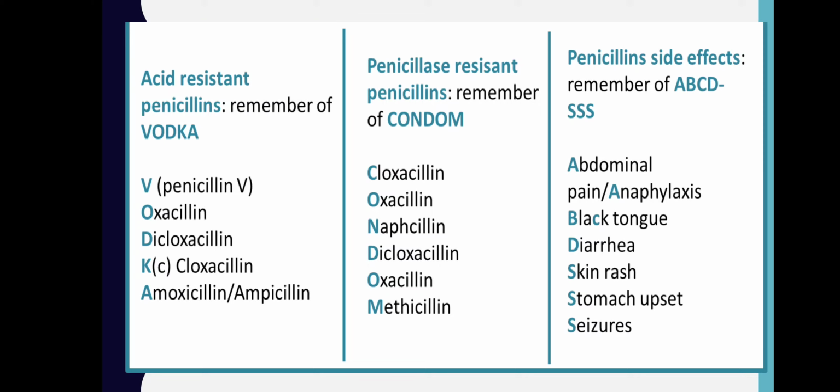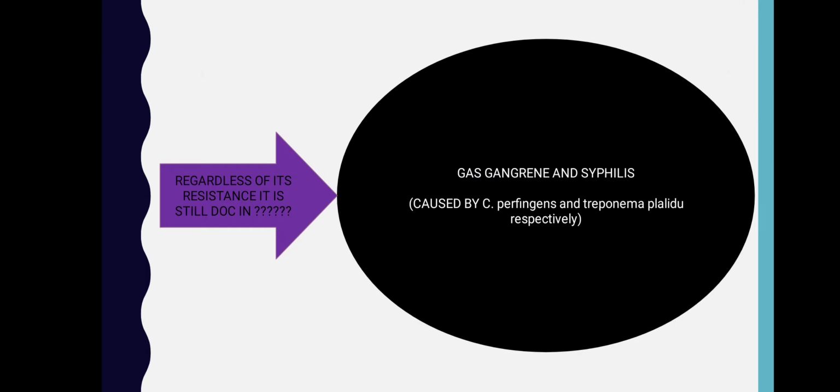Penicillin side effects, remember ABCD triple S: abdominal pain, anaphylaxis, black tongue, diarrhea, skin rash, stomach upset, and seizures. Regardless of its resistance, it is still the drug of choice in gas gangrene and syphilis, which are caused by C. perfringens and Treponema pallidum respectively.